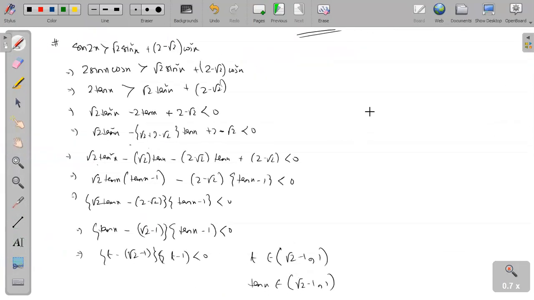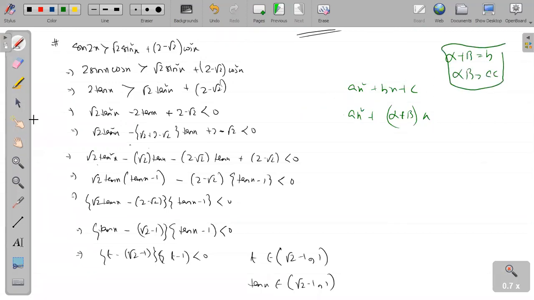Factorization, in ax square plus bx plus c, you should look for two numbers such that, suppose the roots are alpha and beta, alpha plus beta is equal to b and alpha into beta is equal to ac. You remember? Yes, sir. Did you forget middle term factorization?